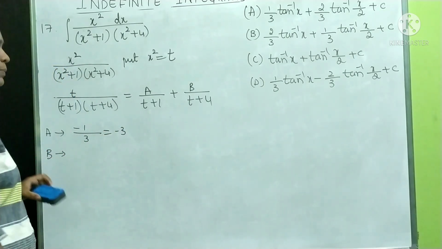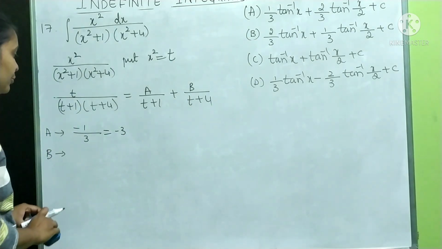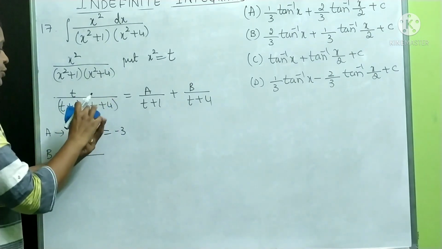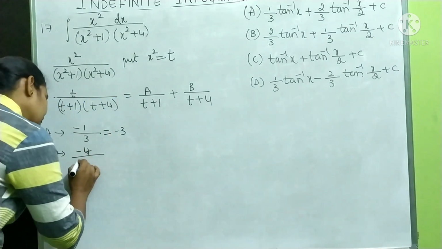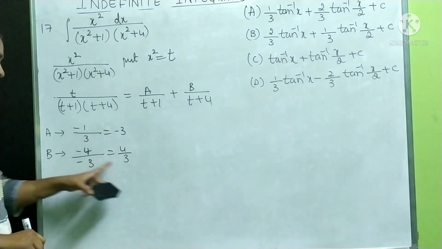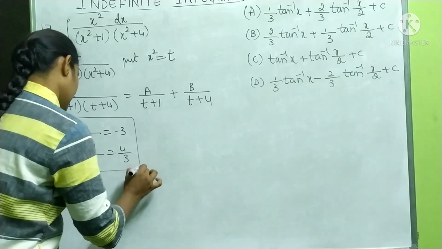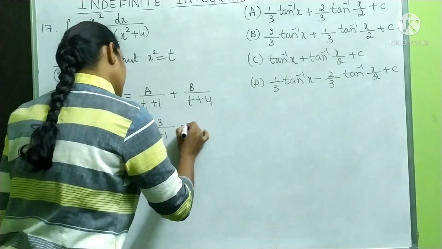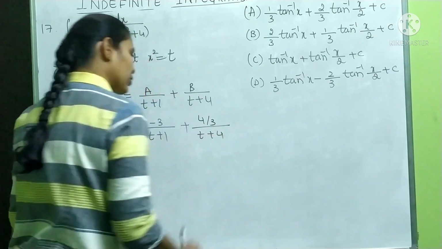And for the b value, you see t plus 4 is equal to 0. t is equal to minus 4. t is equal to minus 4 means in the numerator you write minus 4 divided by, don't substitute here. Here you have to substitute. Minus 4 plus 1 is minus 3. Therefore, it is 4 by 3. The a value is minus 1 by 3. The b value is 4 by 3. So it is going to become like this: minus 1 by 3 by t plus 1 plus 4 by 3 by t plus 4.